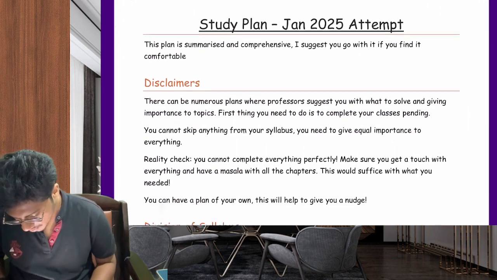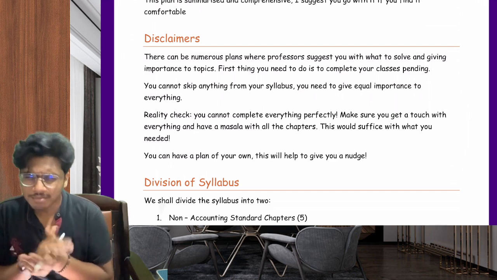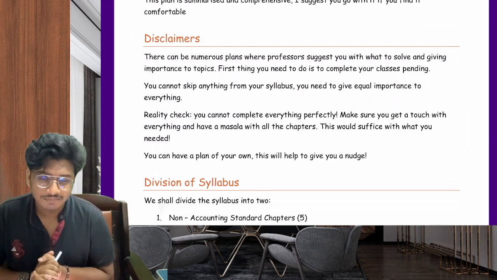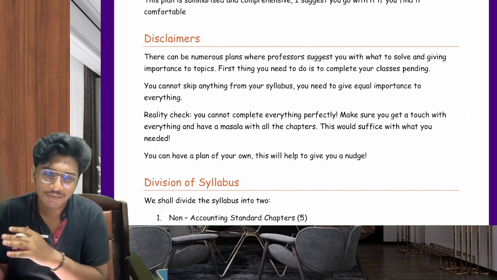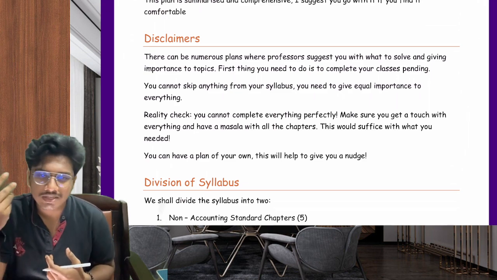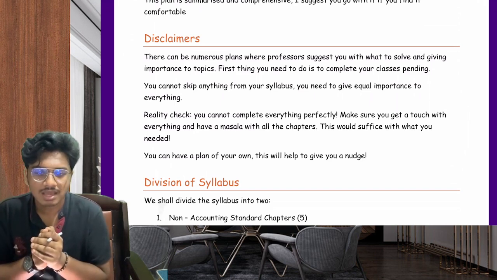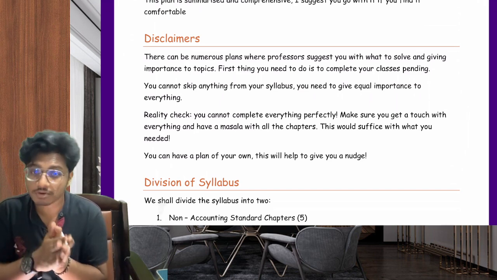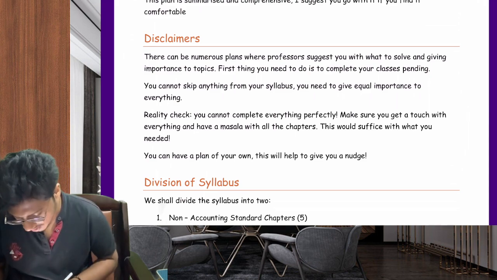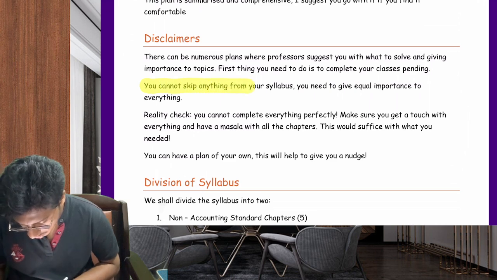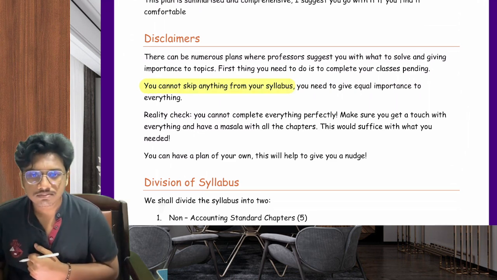Yes, we shall. So, before I begin, let me give you a disclaimer. Yes, I agree, you can prepare a timetable on your own. There are lots and lots of timetables. But you need to understand a few facts and disclaimers before you prepare a timetable. One of them is that you cannot skip anything from your syllabus.